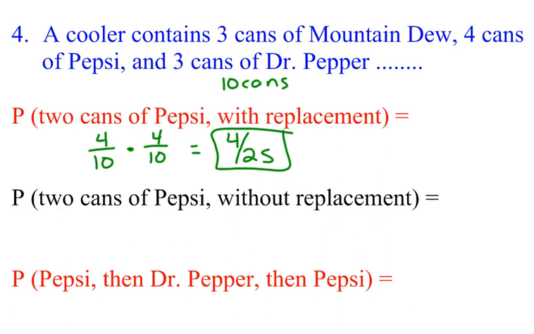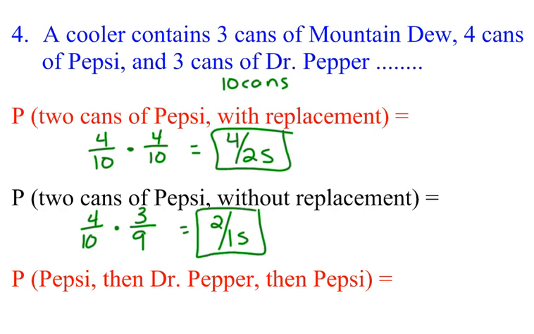Now without replacement, my probability for the first one is the same, it's 4 out of 10, but I keep that Pepsi and I go into the cooler and grab another can of pop. So now there's only 9 cans of pop in there, and of those 9 cans of pop, 3 are Pepsi, because I already pulled a Pepsi out. When I multiply and simplify that fraction, you should get 2/15.